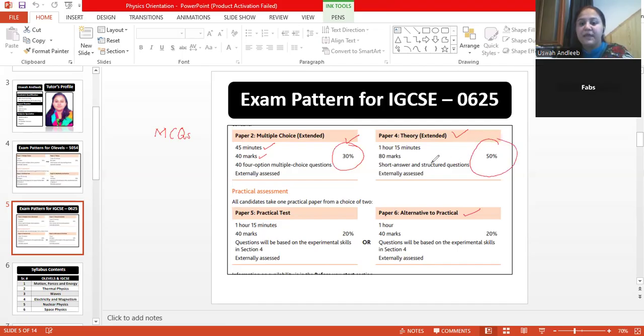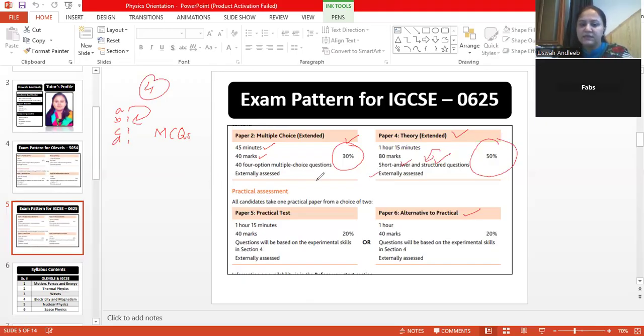It comprises 50%, and it is normally based on short and structured questions. The questions will carry around 2, 3, or 4 marks, and they will be short and structured. This structured thing has already been discussed in mathematics: the answer of one part depends on deriving the answer of a second part. So normally part-based questions, A, B, C, D, are given to you. For example, for a question of 4 marks, you may be given 4 parts, and each part would carry 1 mark. The answer of part A would help to derive the answer of part B. So it goes like that.